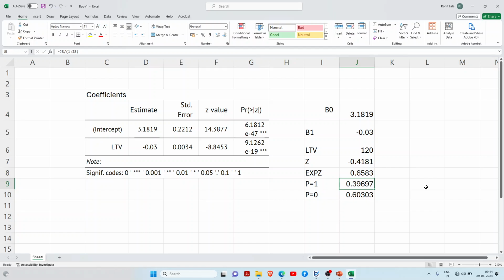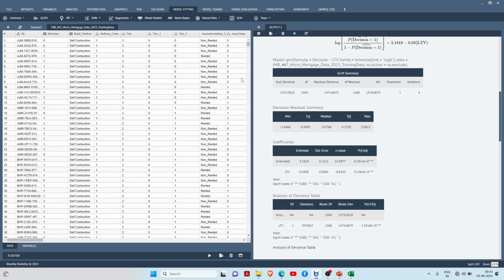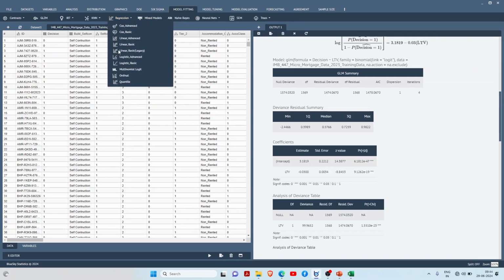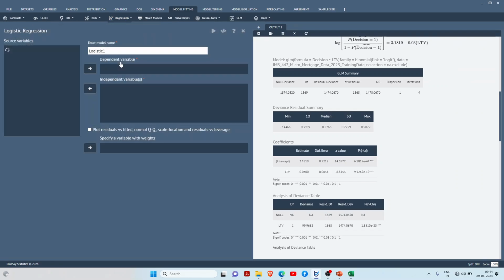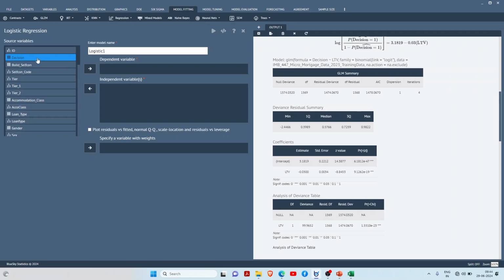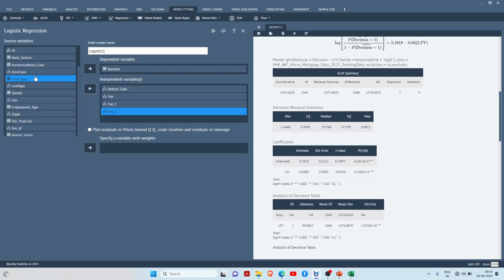So this is only one variable. Now let's take all the variables and solve the problem. Here again I am going to Blue Sky Statistics. I am again going towards the same model, that is logistic regression. Again, my dependent variable is the decision. I will select all the variables. All the numerical variables will be selected except E type, because E type is repeated twice, so I will not take it.